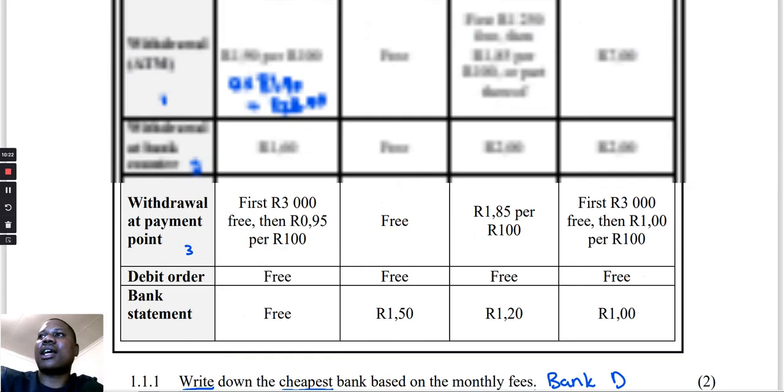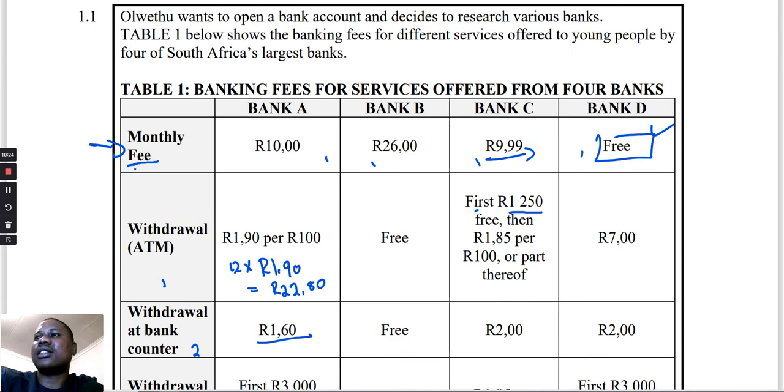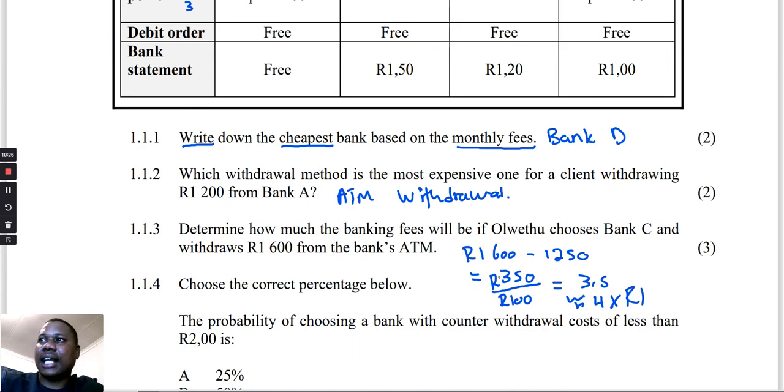Therefore, now we're going to multiply this by 1. Is it 1 rand or is it 85 cent? Oh, 1 rand 85 cent. So we're going to multiply here by 1.85. So that's going to be 4 multiplied by 1.85, and that gives us 7 rand 40 cent. That's how much Oletu is going to pay. Okay.